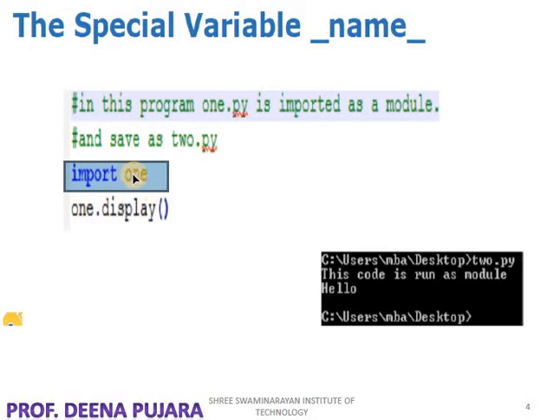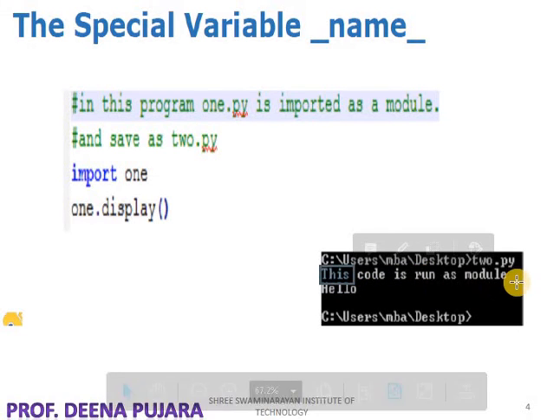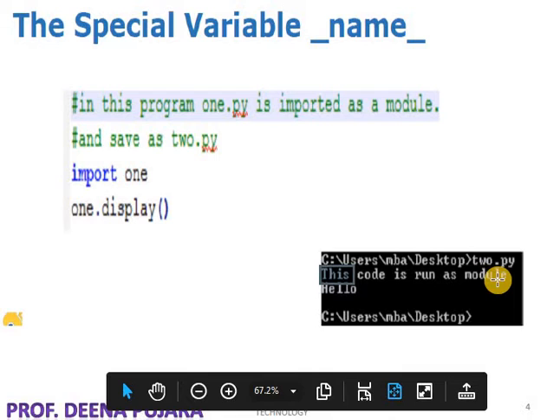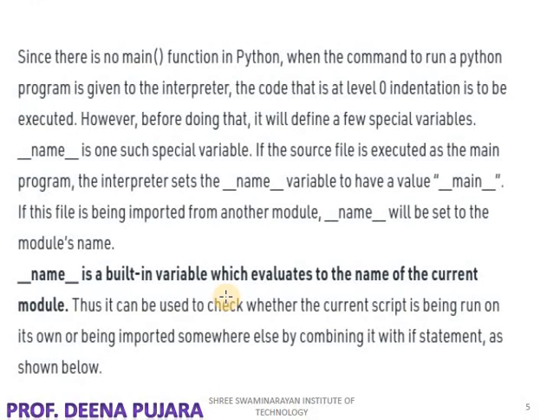Why? Because it is calling another program, and in that program we are calling the function. So here you can see the output is capitalized: this code is run as module. So here the 2.py Python file calls the other program, 1.py.